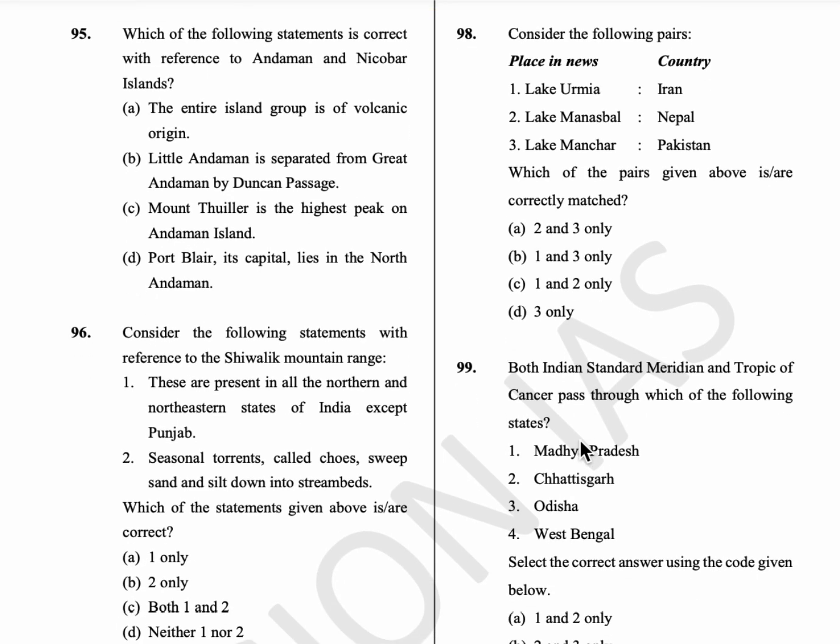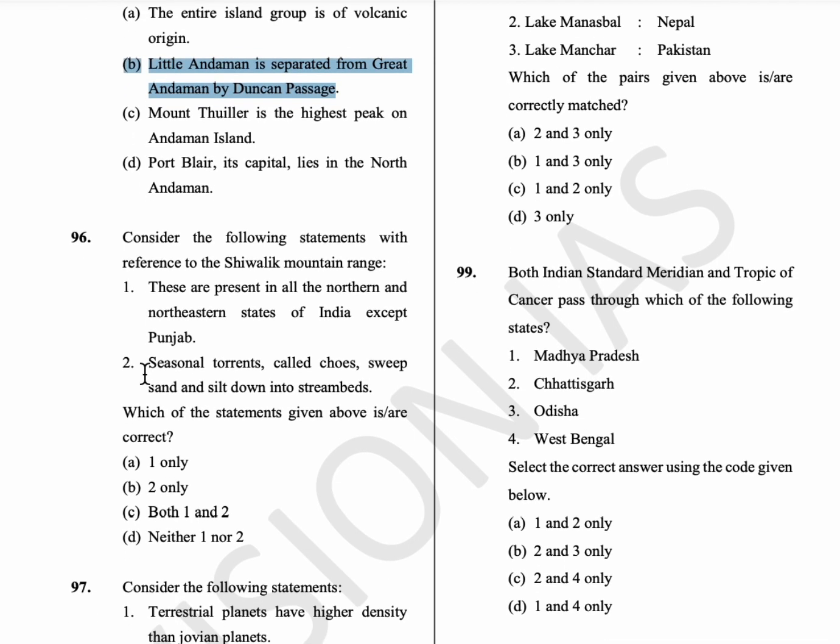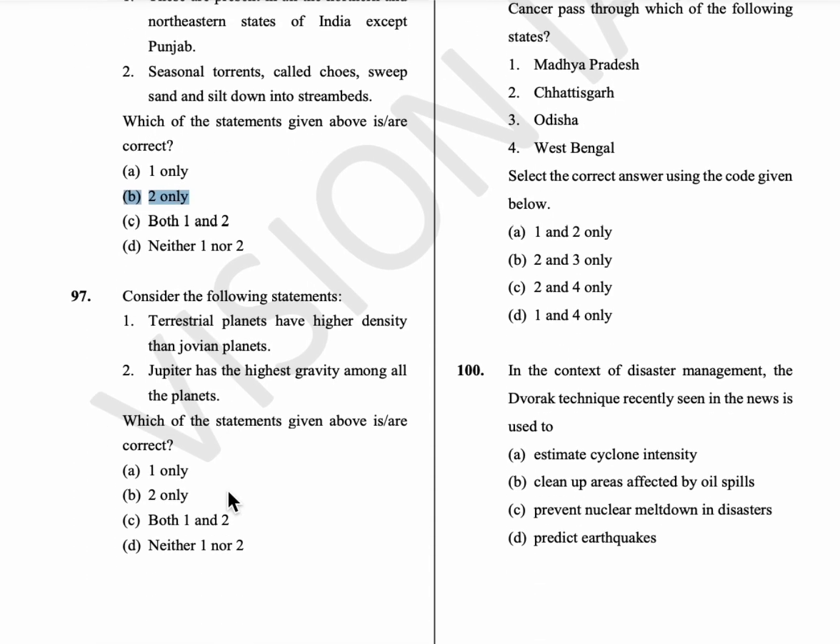95th question, which of the following statements is correct with reference to the Andaman and Nicobar Islands? So the Little Andaman separates from Great Andaman by Duncan Passage. 96th question, consider the following statements with reference to the Shivalik mountain range. So these are present in all the northern and northwestern states of India, including parts of Punjab and Haryana, and seasonal torrents called chores sweep sand and silt down into the stream bed. So option B is the answer.